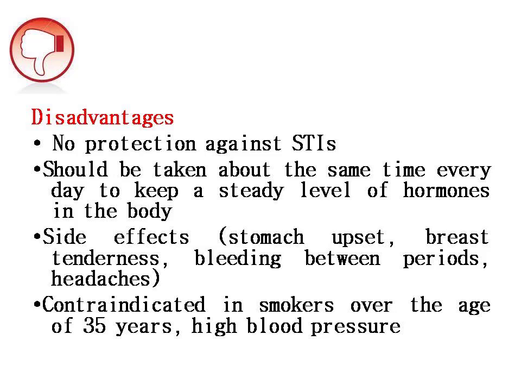We'll go to the disadvantages of these birth control pills. The first one is no protection against sexually transmitted diseases. And next, the pill should be taken at about the same time every day to keep a steady level of hormones in the body. This is one of the disadvantages here. Whatever pills we are taking, we have to take them at the same time every day to maintain the steady level of hormones in the body.